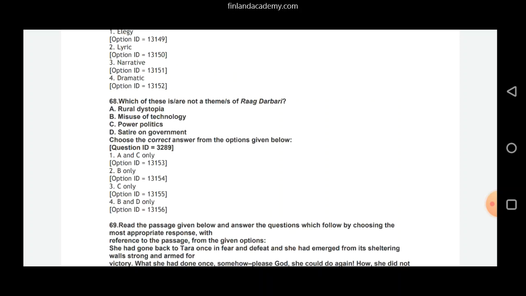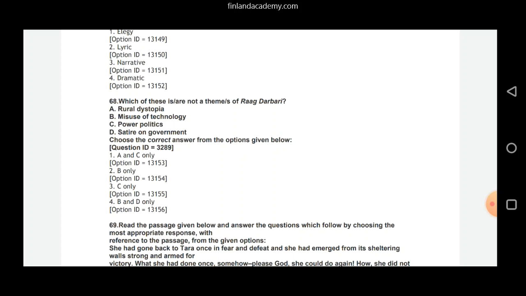Question number 68 now. Which of these is or are not a theme or themes of Rag Darbari? See, here the word darbar refers to court. Mia Tansen, the 16th century composer from Akbar's court, first introduced this into Hindustani classical music. So when we look at rural dystopia, yes, it was there. Misuse of technology was not a thing back then, right? Then C, power politics, yes, this is there. Satire on government, this is there, right?